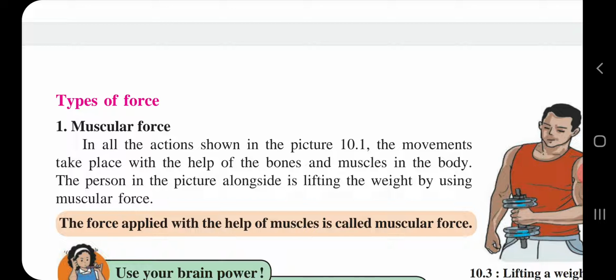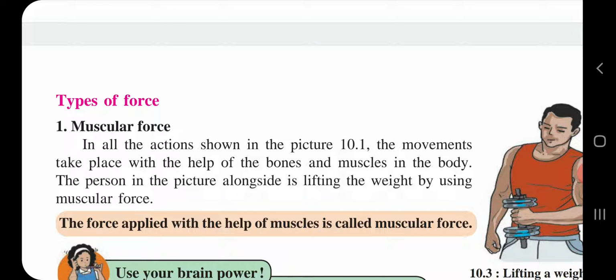Now, third example: suppose a person is pushing the pedals and riding a bicycle. From the example only, you can come to know. Here also the person is using muscular force. One more example: while we are doing exercise, suppose a man is pulling and pushing his muscles for exercise.